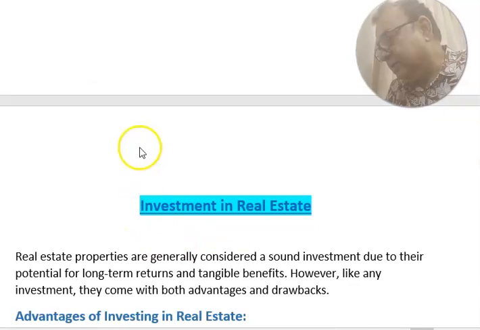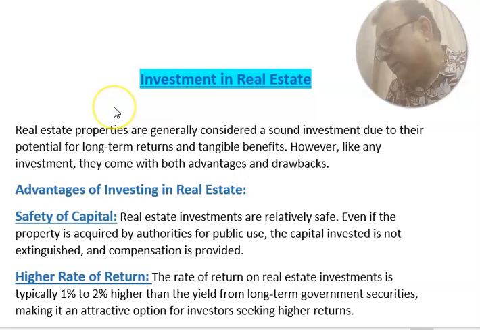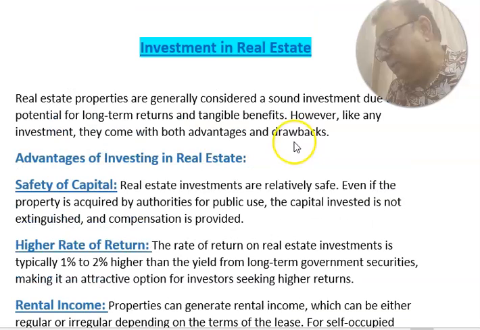Now, investment in real estate. Real estate properties are generally considered a sound investment due to their potential for long-term return and tangible benefits. However, like any investment, they come with both advantages and drawbacks. Real estate is a sound investment, but some drawbacks are also there. Both positive and negative points are there.